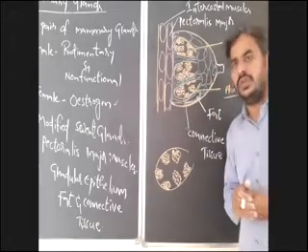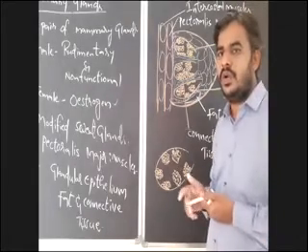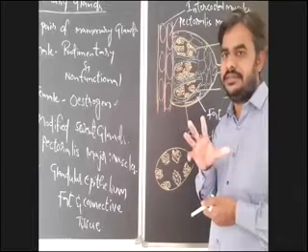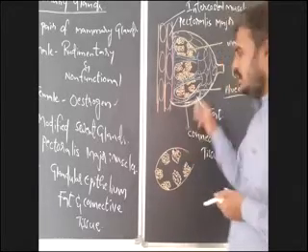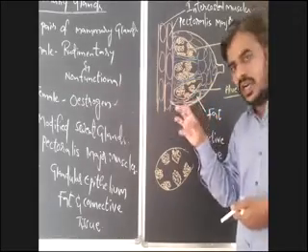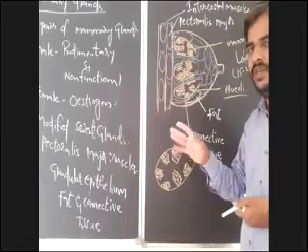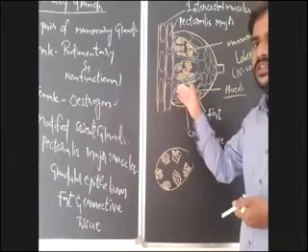This interlobular connective tissue plays an important role during ejection of milk. It undergoes contractions which create pressure on the alveoli, leading to ejection of milk. I will explain that at the time of discussing the ejection of milk.